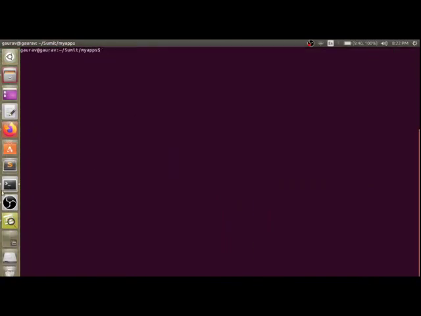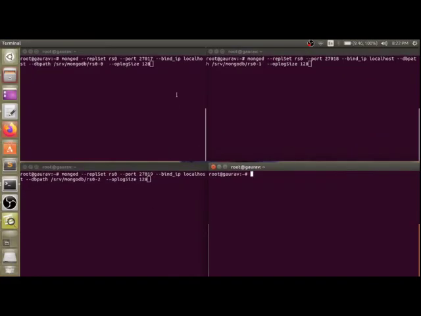Here we have used MongoDB, so you can see that there are 4 terminals. We have set MongoDB in replication mode, so if one database goes down, another database from the other ports comes up. Here you can see 4 ports.